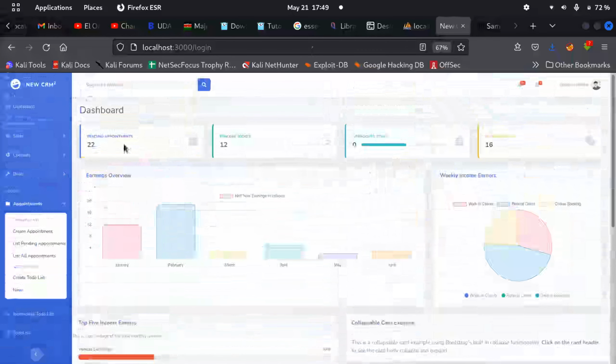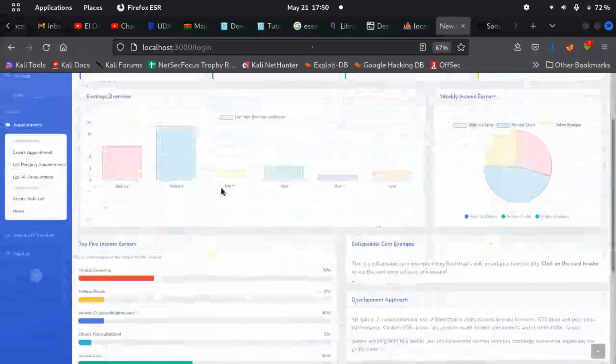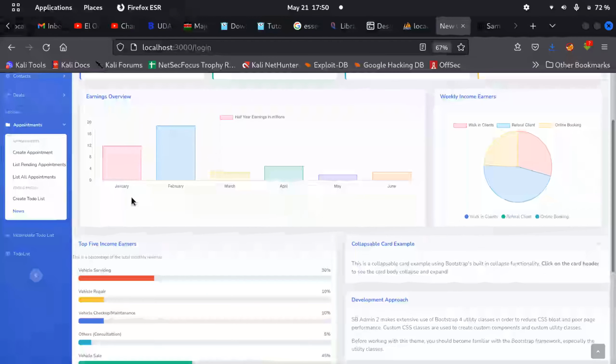Look at our CRM. It has sales, it has pending to-dos, it has approved deals, pending deals. I had somebody talking about Ajax, like how do you run it? See, these are the earnings overview for January, February, March, April, May, June. So far so good. These are the half year earnings also. For this one, I was making an Ajax call.